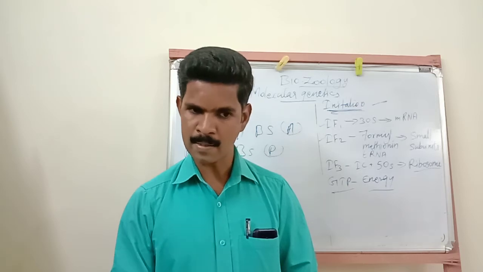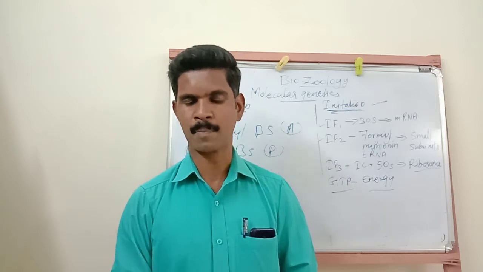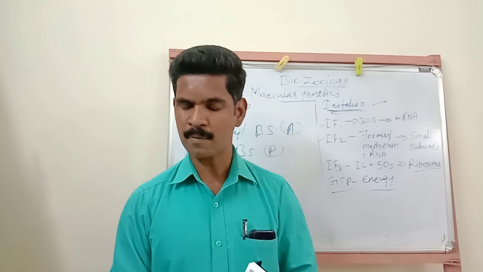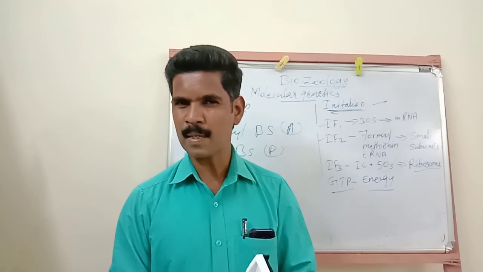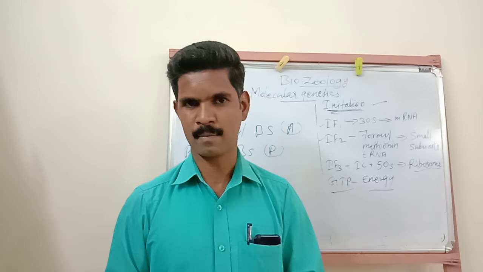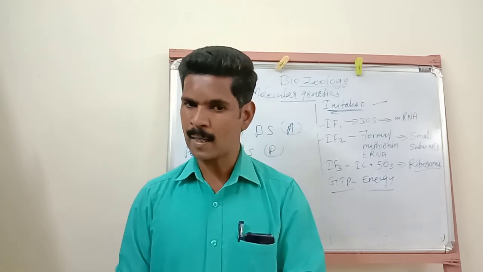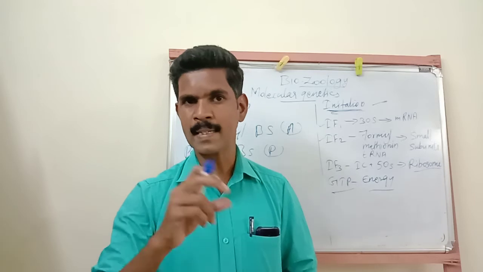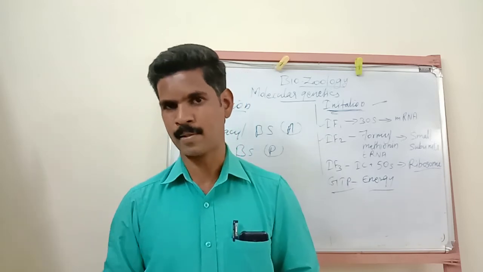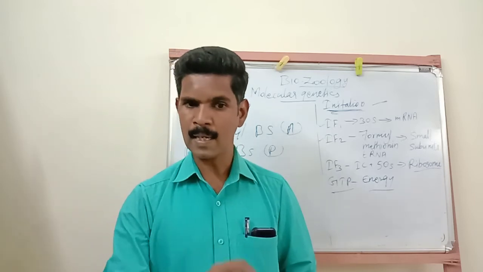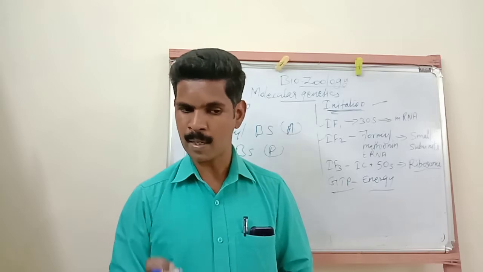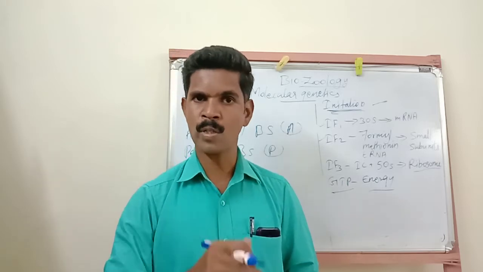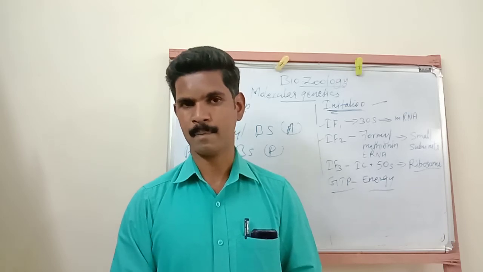So in the third step two events take place. What is the first event? For the repeated elongation process, the tRNA attached to the P site is released and moved to the E site. Then the tRNA, mRNA, amino acid 1, amino acid 2, all these components move to the P site. So these two events take place in the third step.